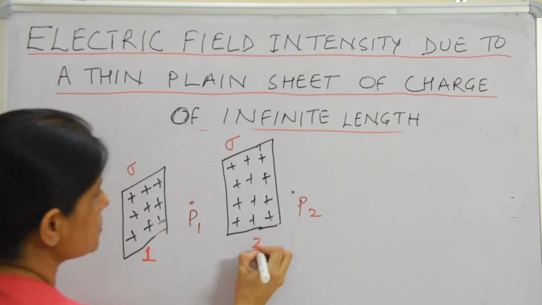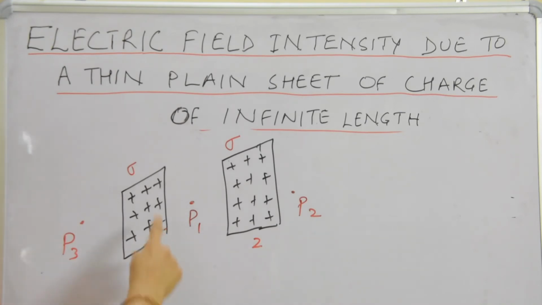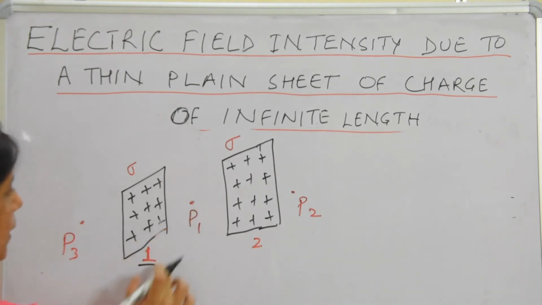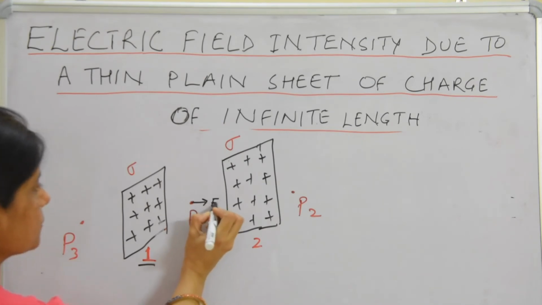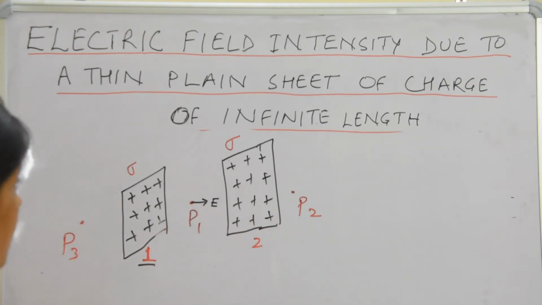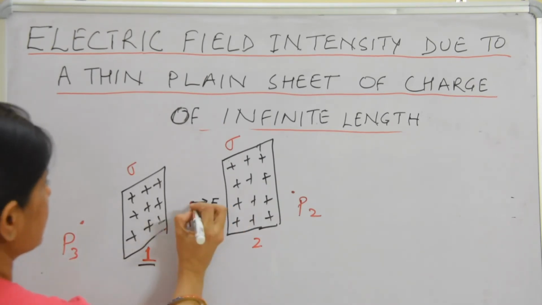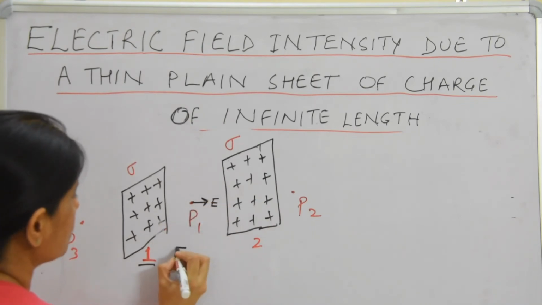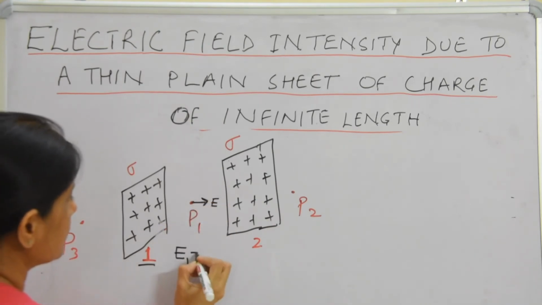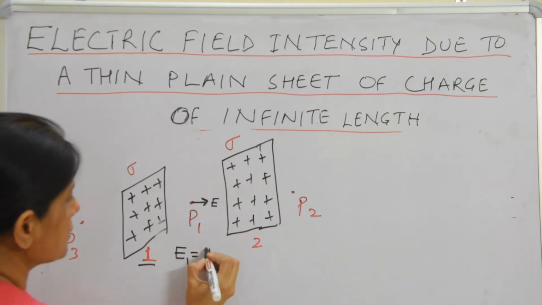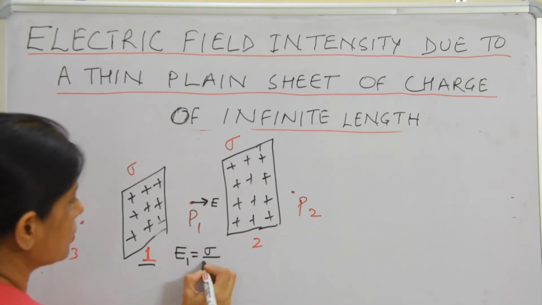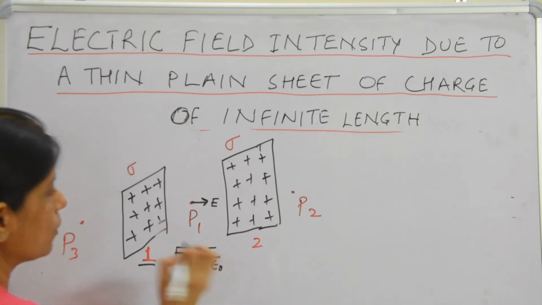Due to this sheet 1, the direction of electric field intensity is outside, and the value of E1 for sheet 1 is sigma upon 2 epsilon naught.